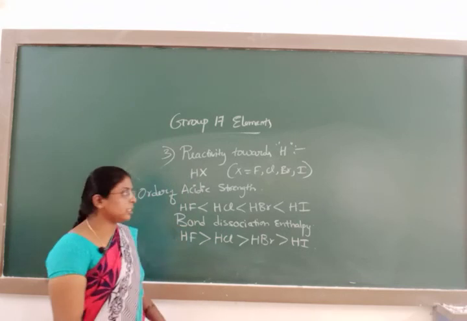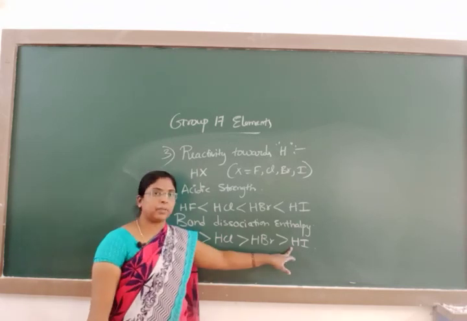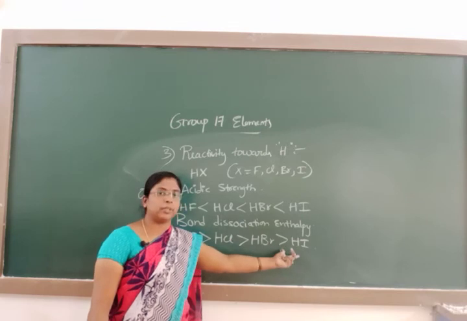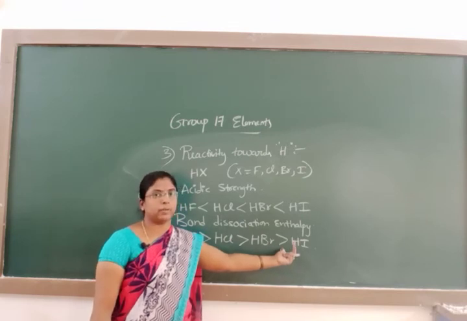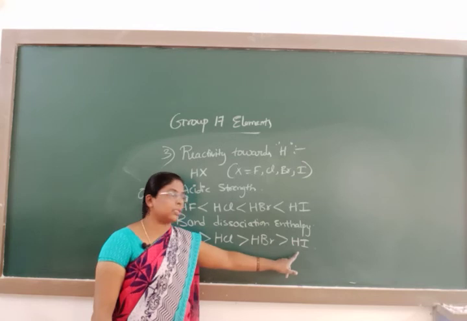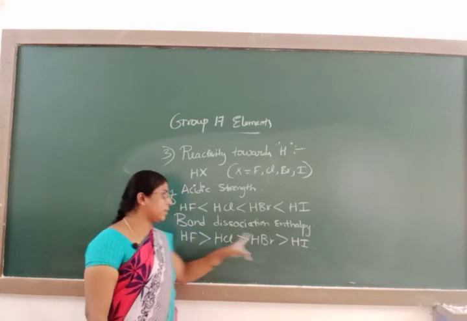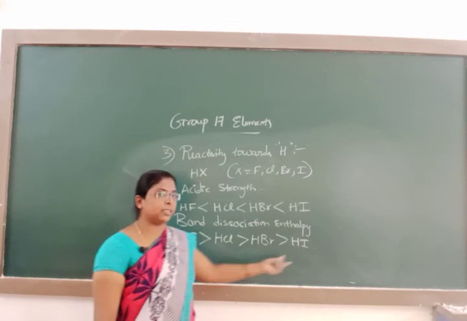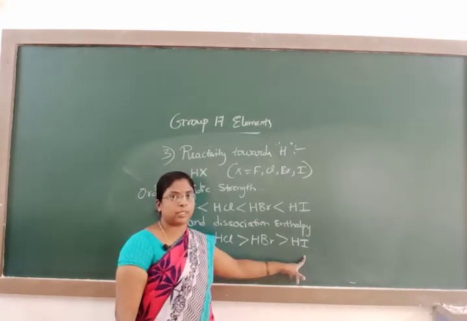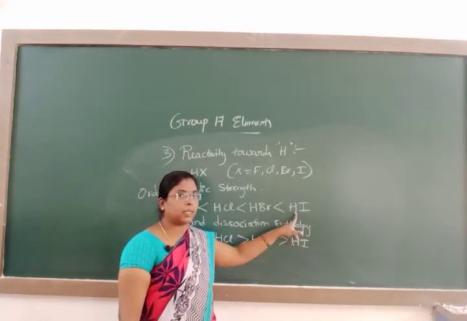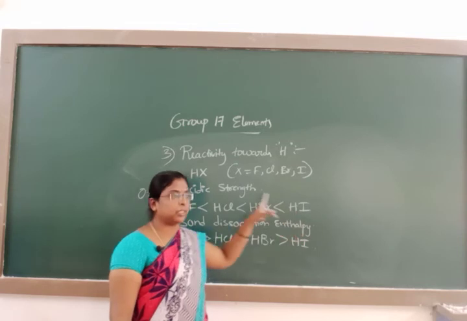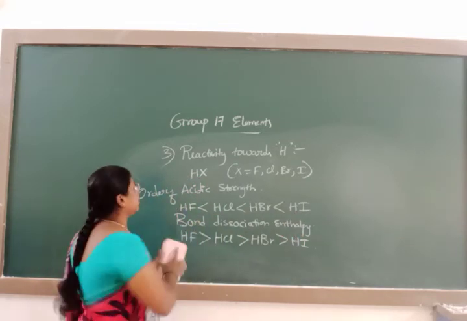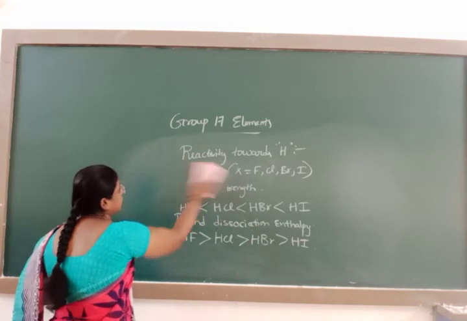HI has less bond dissociation enthalpy because of its larger size. As the bond length increases, bond dissociation enthalpy decreases. HI has less bond dissociation enthalpy than HF because of the increase in bond length between H and I, whereas it has more acidic strength. This is all about reactivity towards hydrogen.